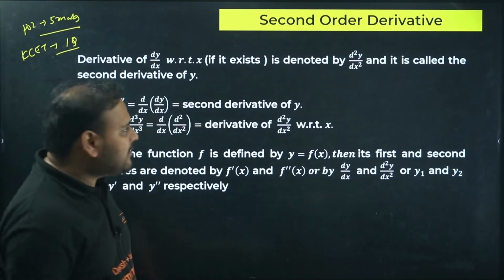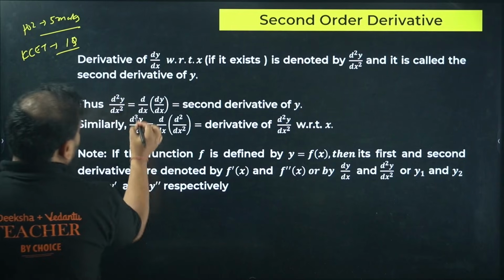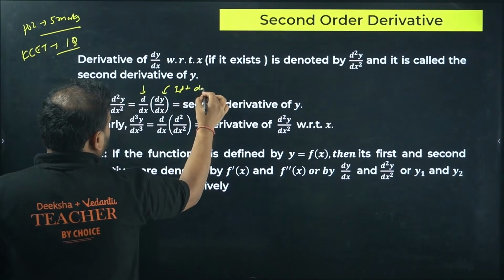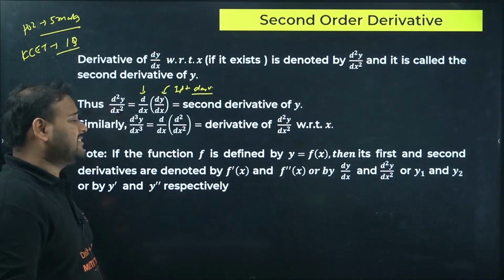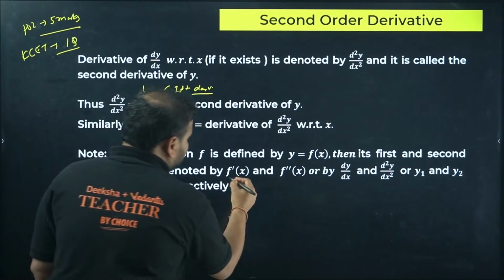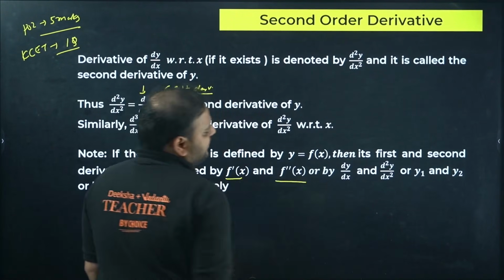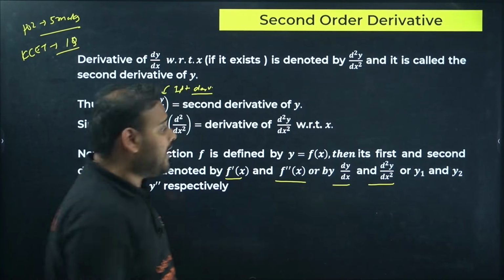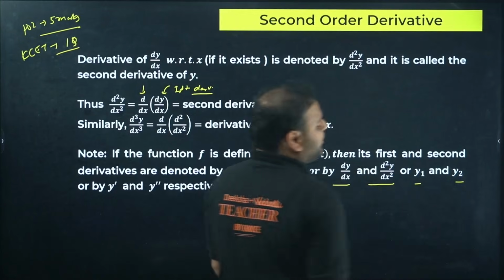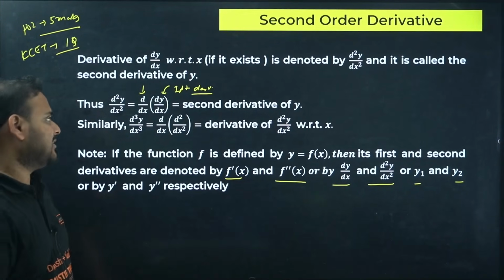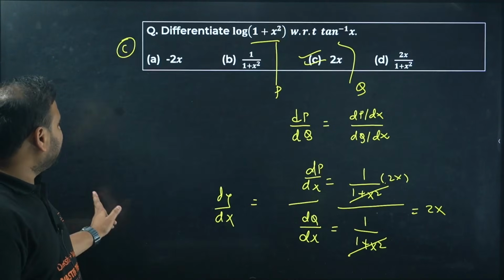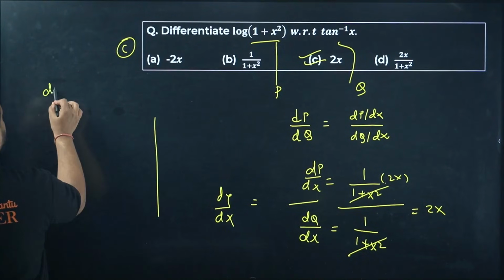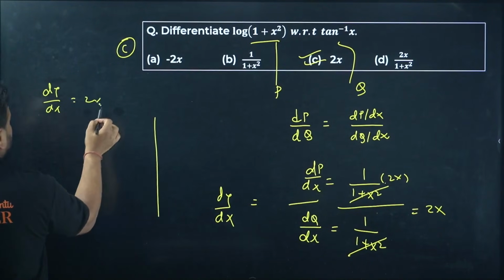What is this? Derivative of first derivative is called a second derivative. That's all, nothing else is there. You represent it like this: first derivative f dash x, so f double dash as your second derivative. dy by dx is first, then second derivative will be d square y upon dx square. If this is y1, the other one becomes y2, and that's all. So if I take an example over here, if my dy by dx value is given as 2x, what is my second derivative, sir?